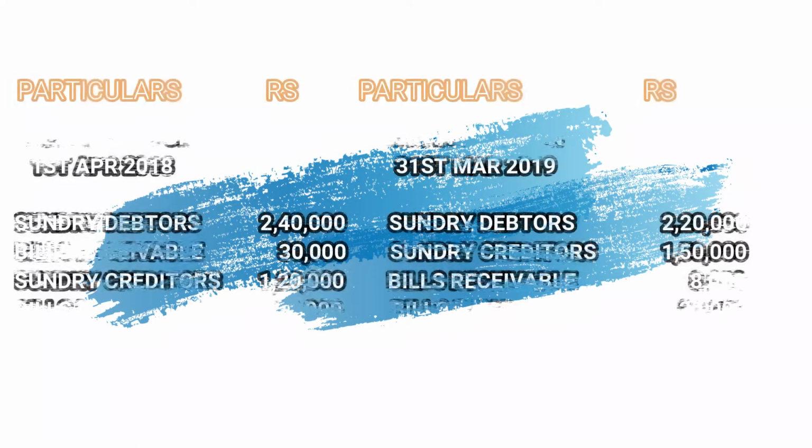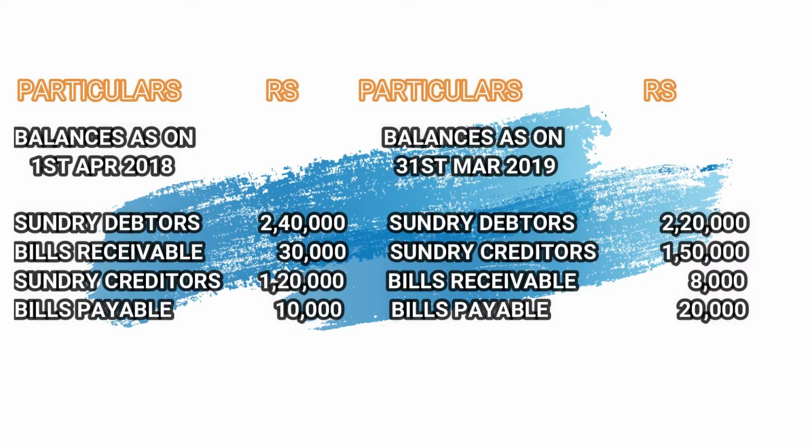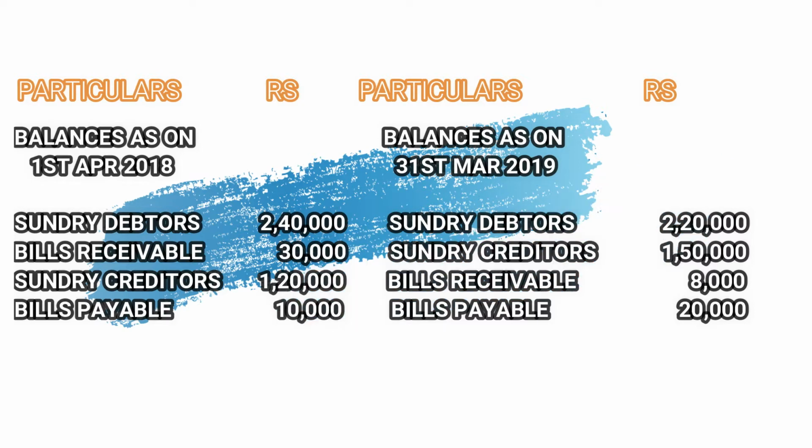Balances as on 1st April 2018 and balances as on 31st March 2019. Sundry debtors 2,40,000, bills receivable 30,000, sundry creditors 1,20,000, bills payable 10,000. Sundry debtors 2,20,000, sundry creditors 1,50,000, bills receivable 8,000, bills payable 20,000.